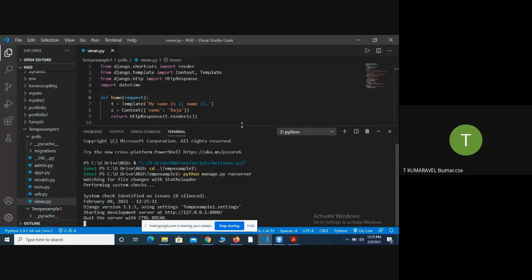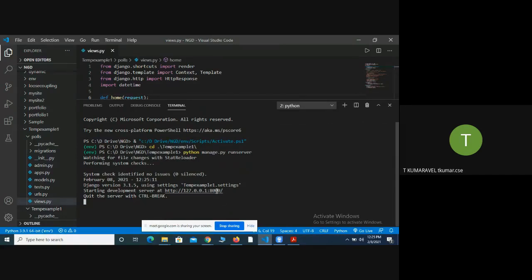You have one file called manage.py. It will hit that file, so it will know how to start the server. Now it has successfully started the server. Now I'm going to execute that.